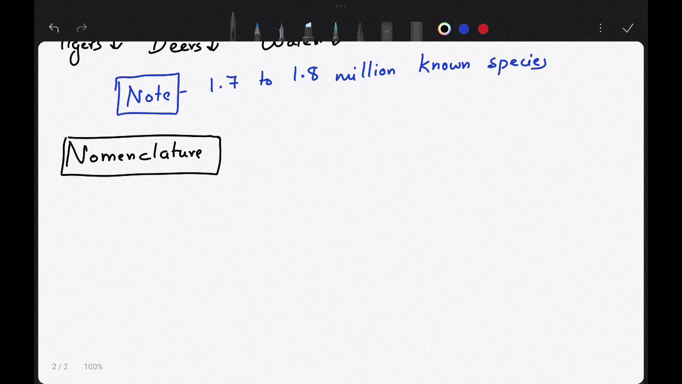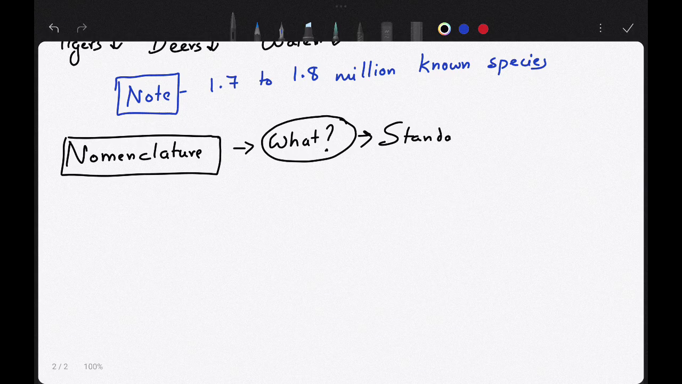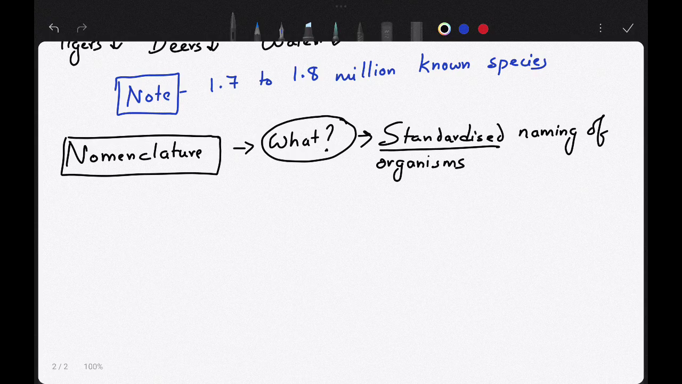So what is nomenclature? Nomenclature means standardized naming of organisms. What do you mean by standardized? Means they have to follow some rules, so that the same name can be applied and that same name is applicable everywhere in the world and everybody accepts that name.